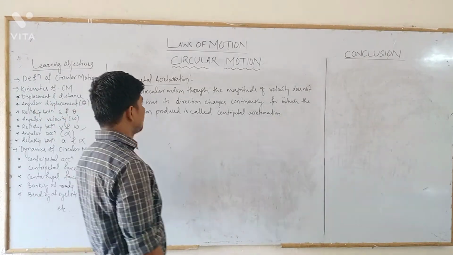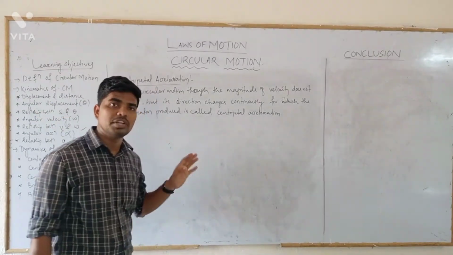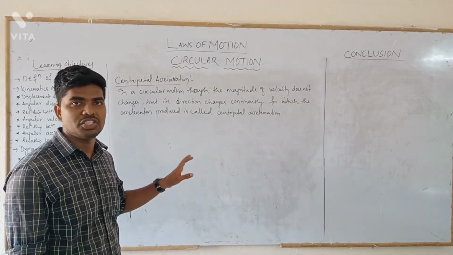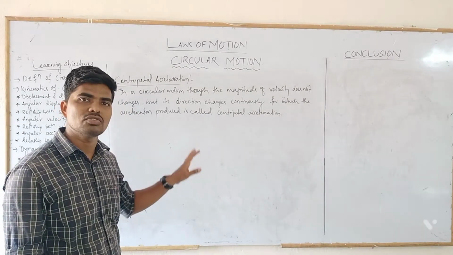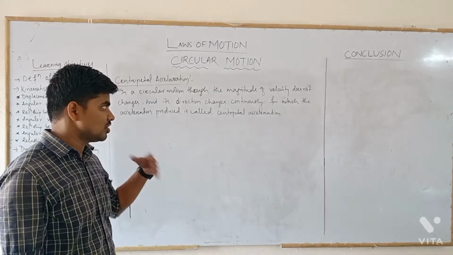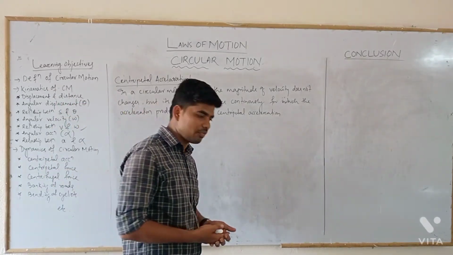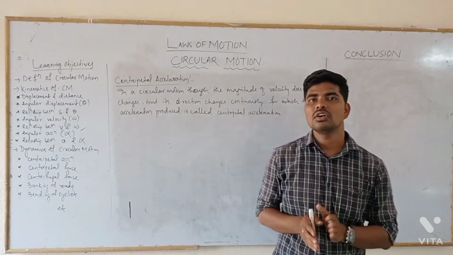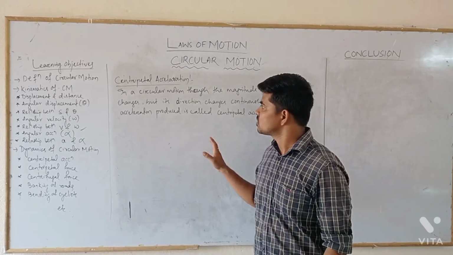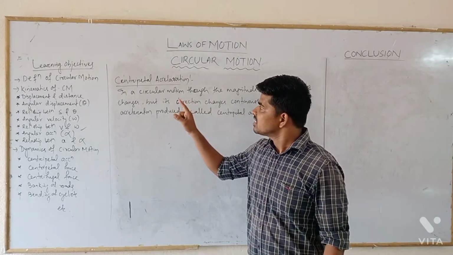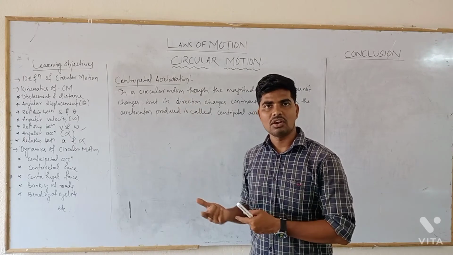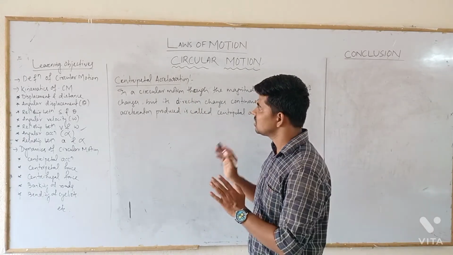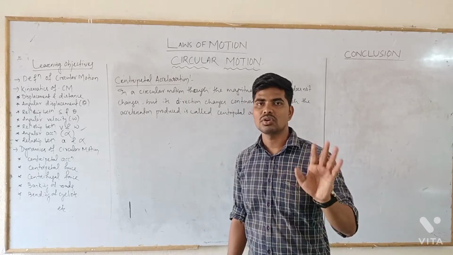Again, in a circular motion, though the magnitude of linear velocity never changes, its direction changes continuously at each and every point in the circular path. So the acceleration developed due to the change in direction of the linear velocity is called centripetal acceleration. The name itself indicates center-seeking, or towards the center. That means this acceleration is directed along the radius and towards the center.